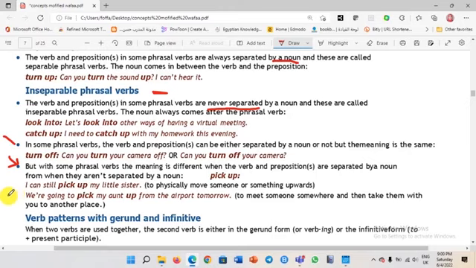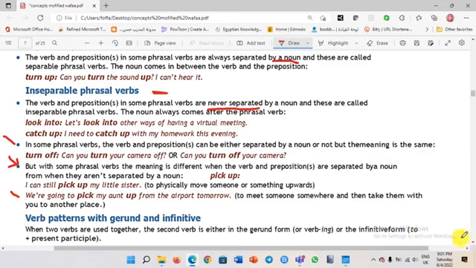We are going to pick my hand up. Look at this word, pick my hand up. So are we going to take my hand from the floor, for example? No. That means here we are going to collect our aunt. We are going to go to the airport and bring her home, to meet someone somewhere and then take them with you to another place. There is another meaning to say that, collect. I'm going to collect the children from school.